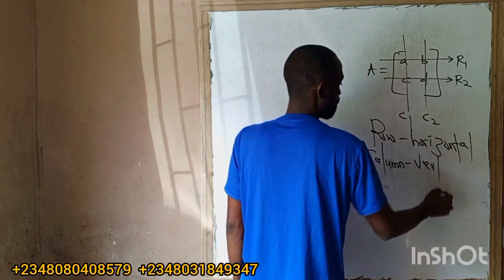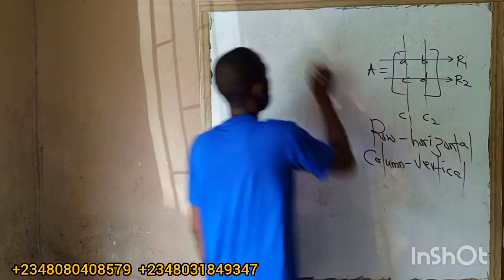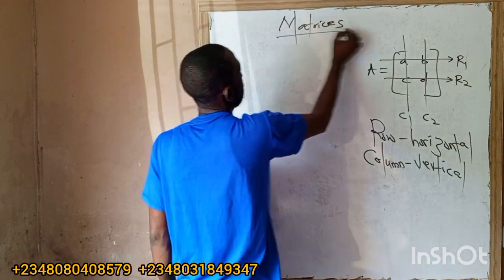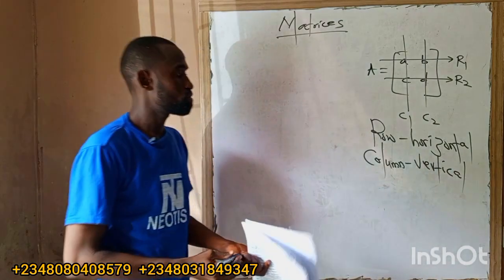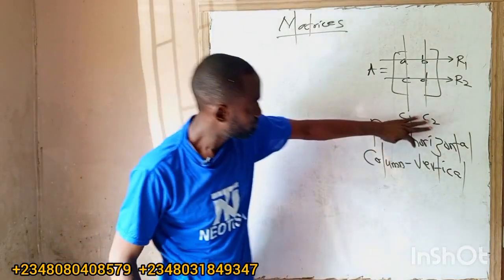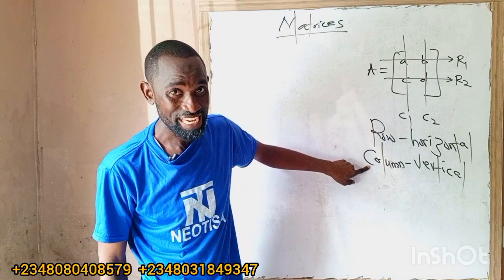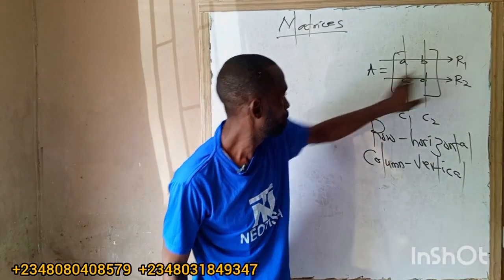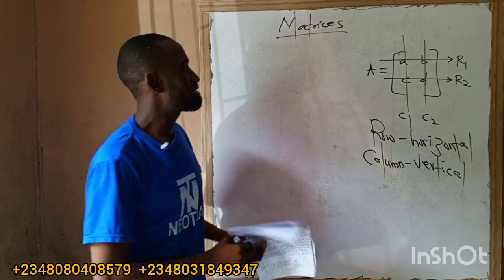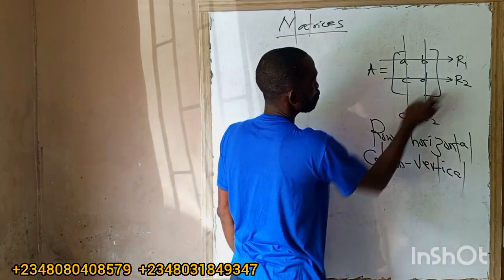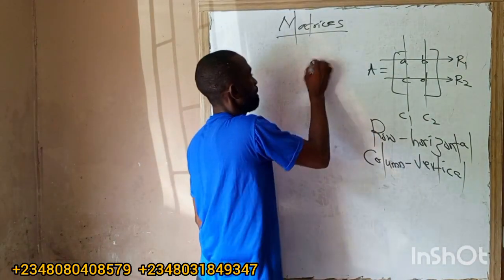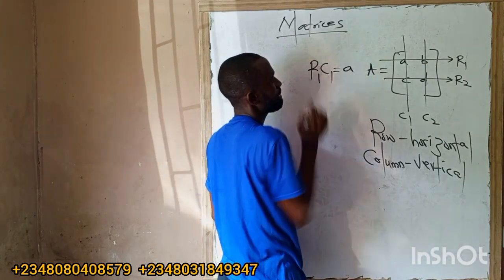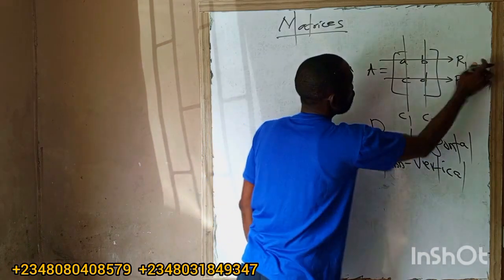These are the things that we use under matrix: rows and columns. So remember, vertical column, horizontal row. So first row, first column. Which element is found in the first row? We have R1, C1, first row, first column. Element A, where they intersect.